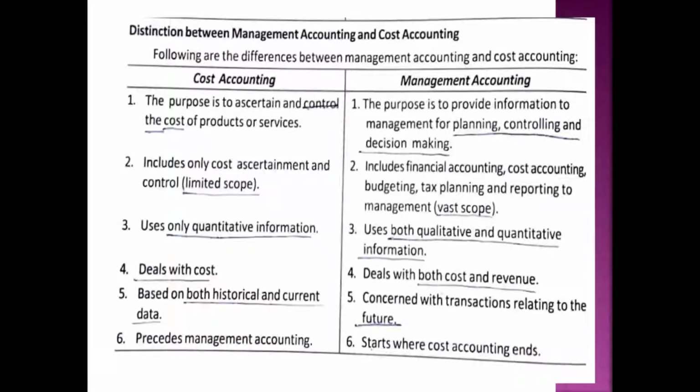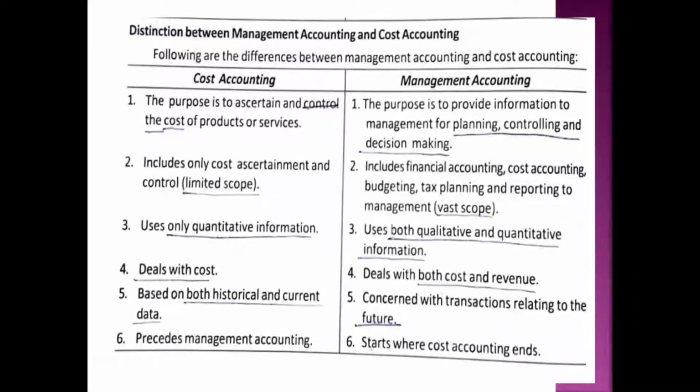Okay, next one. Cost accounting uses only quantitative data, information which can be measured in monetary terms. But in the case of management accounting, not only quantitative data but also qualitative information is considered. Management has to perform the managerial functions in the most efficient manner, so they require not only quantitative but also qualitative information. For example, the relationship between managers and employees, and the morale of the employees. All these qualitative aspects also find a place in management accounting.